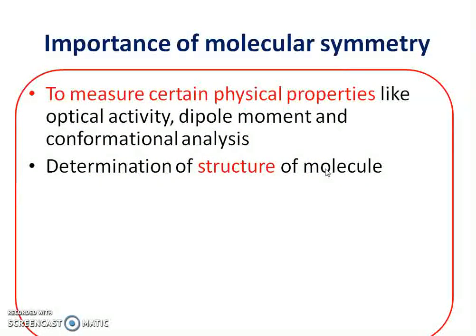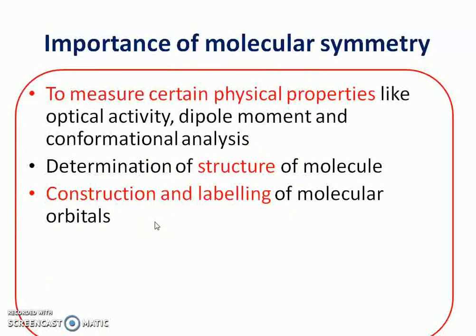Molecules have various structures like tetrahedral, square planar, octahedral, trigonal bipyramidal. That structure can be determined with the knowledge of molecular symmetry.